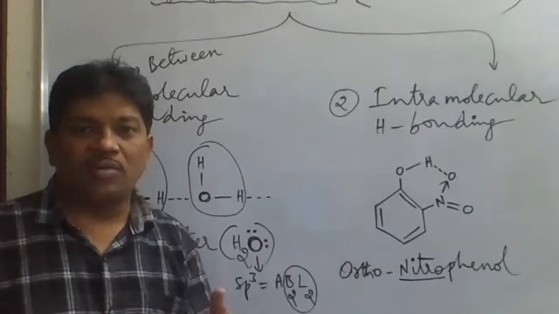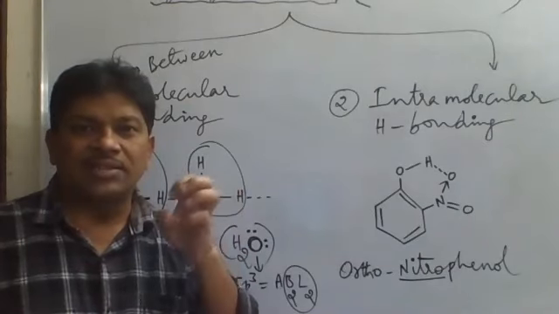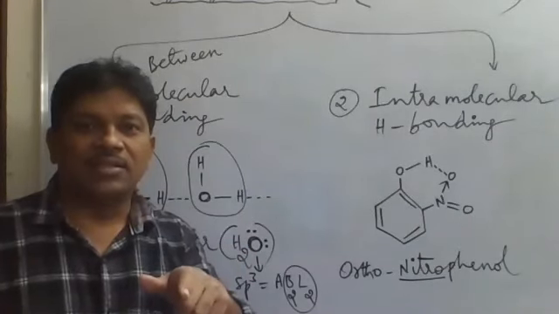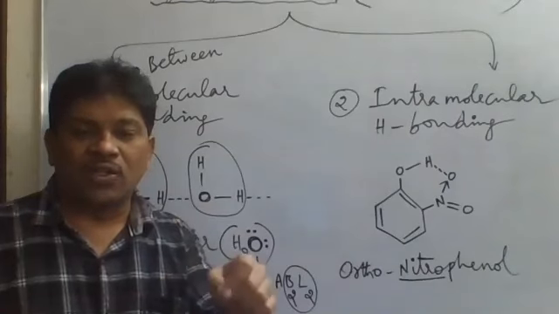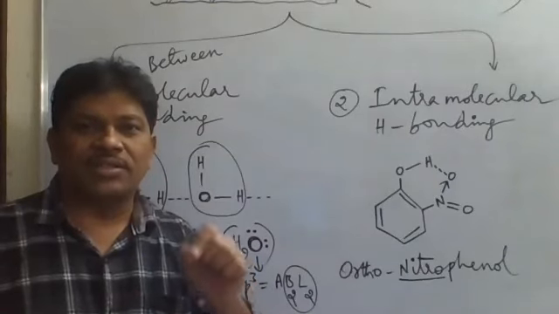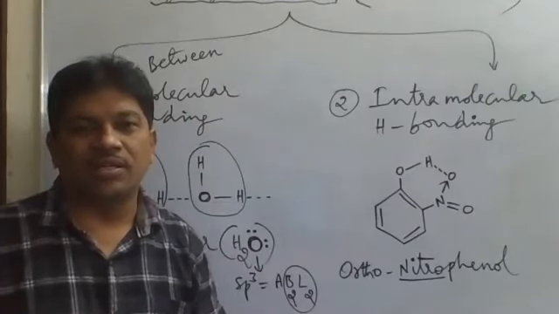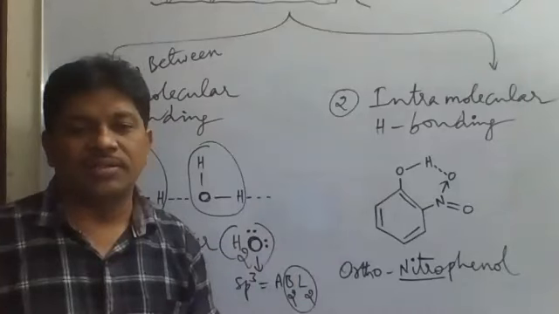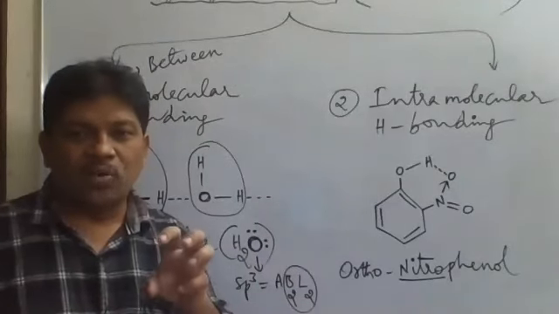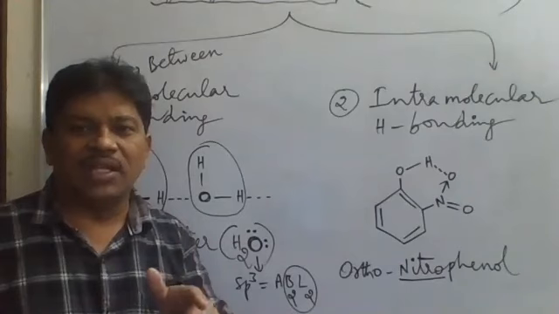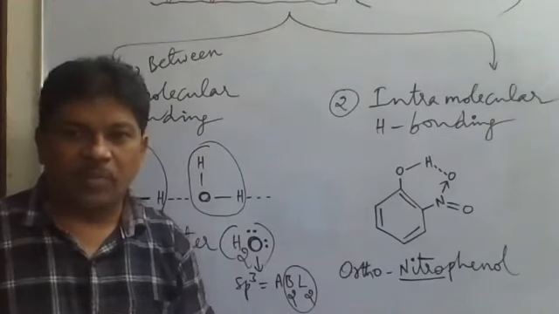Because of that hydrogen bonding only, water exists as liquid instead of gas. Because of liquid water only, life on the earth is possible. Otherwise, there is no life on the earth if water is not in liquid state. Is it clear? So hydrogen bonding is helping living things to survive on the earth. Keep that point in mind.